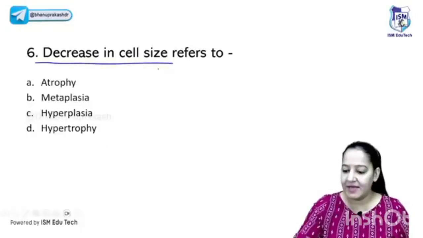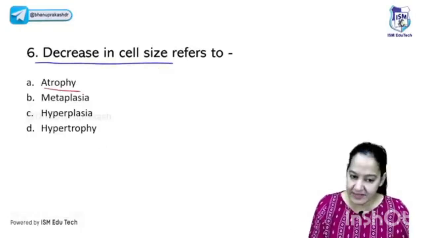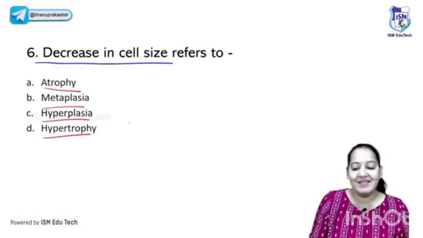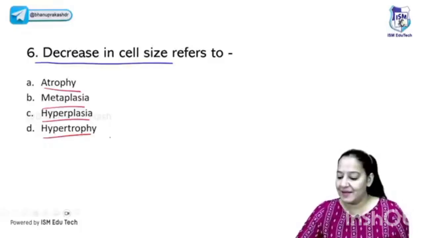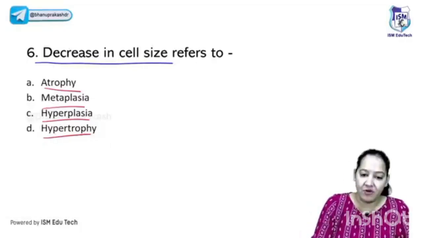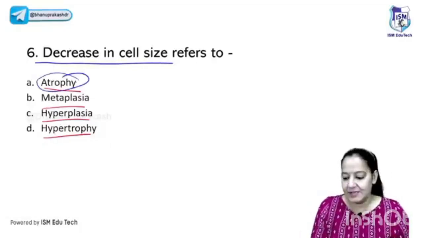Decrease in cell size is known as? Is it atrophy, metaplasia, hyperplasia, or hypertrophy? I guess it's a super easy question. There is a little bit of lag. If I ask and you give me the answer, there is a 10-second lag, so I have to wait. Yes, you all are right. The correct answer here is, of course, A. Atrophy. Atrophy is decrease in size.